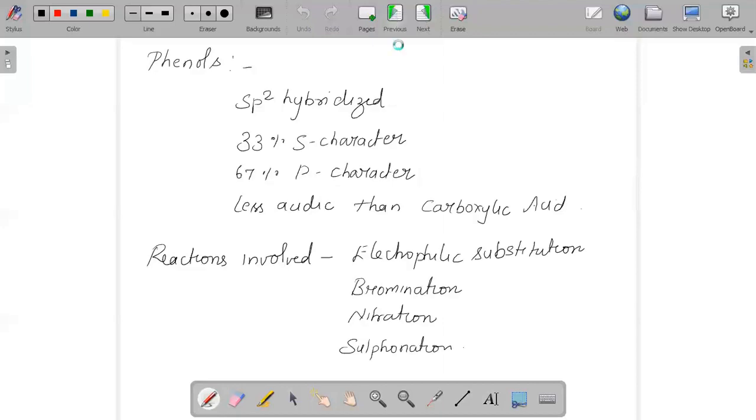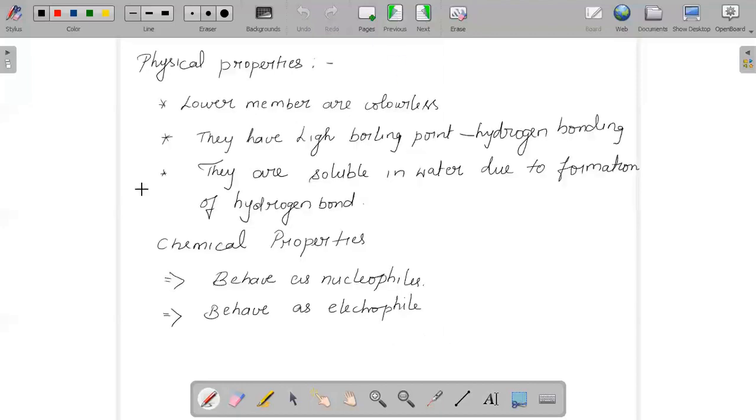When we say esterification, it is whenever an alcohol reacts with an acid in the presence of H2SO4, this will give you an ester plus H2O.